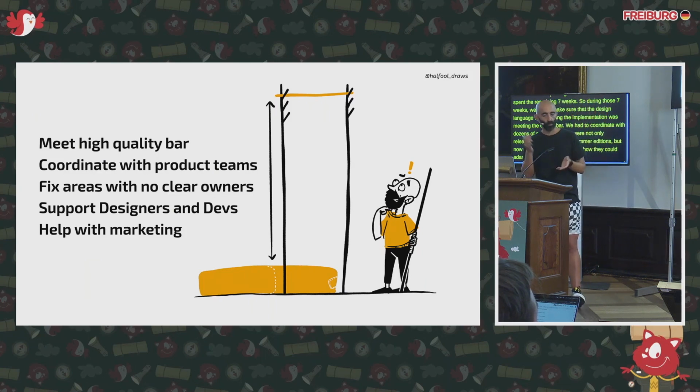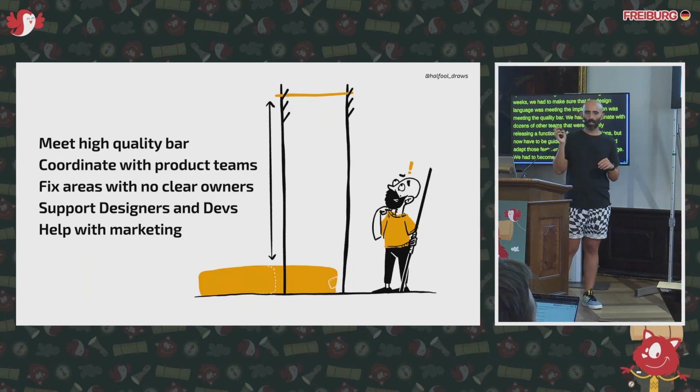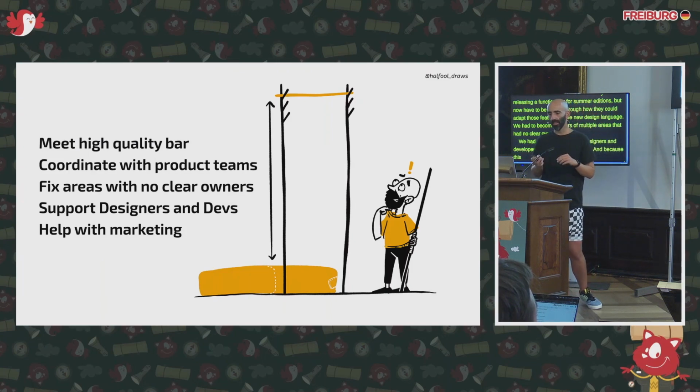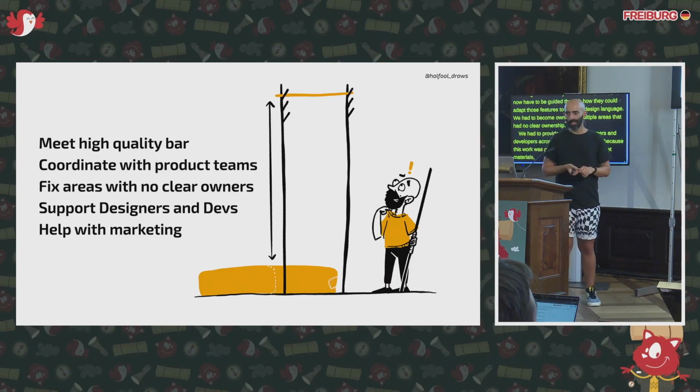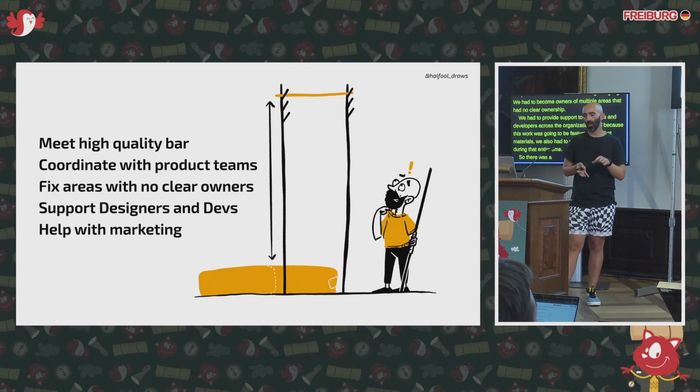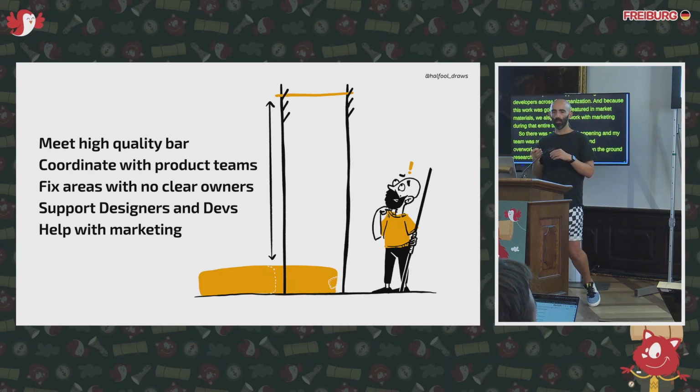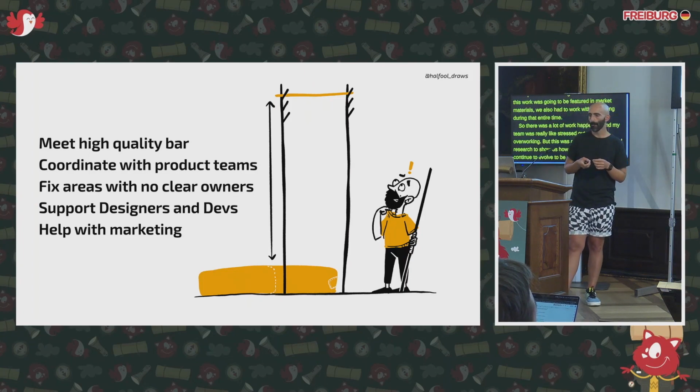We had to provide support to designers and developers across the organization. And because this work was going to be featured in marketing materials, we also had to work with marketing during that entire time. So there was a lot of work happening, and my team was really stressed out and overworking. But this was all great on-the-ground research to show us how Polaris needs to continue to evolve to be a better system for the consumers of our admin.